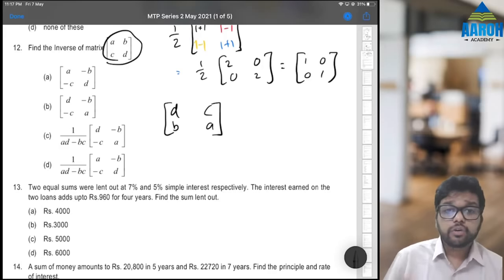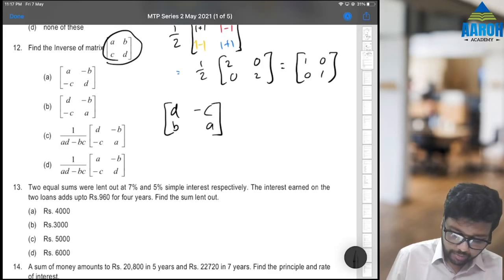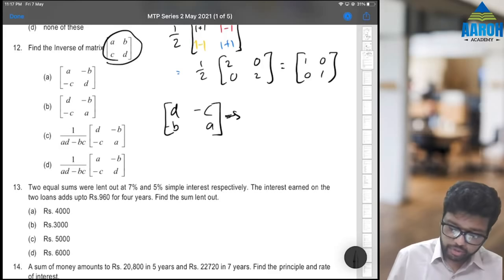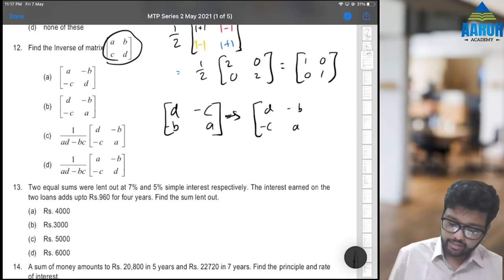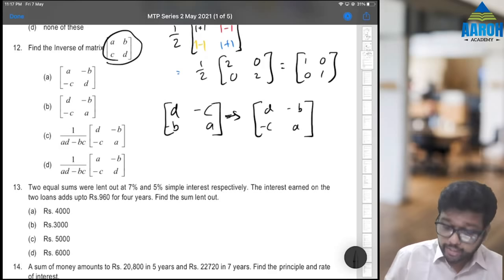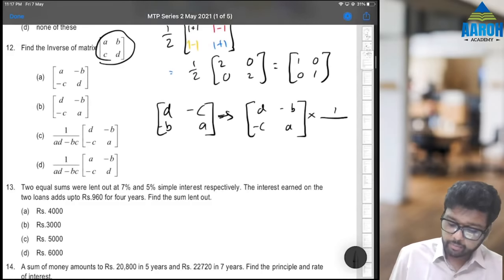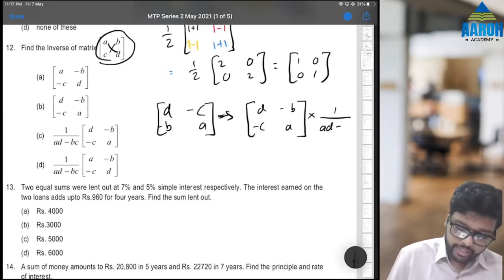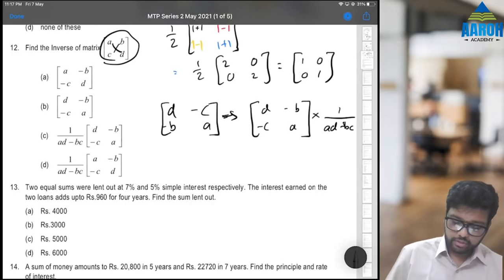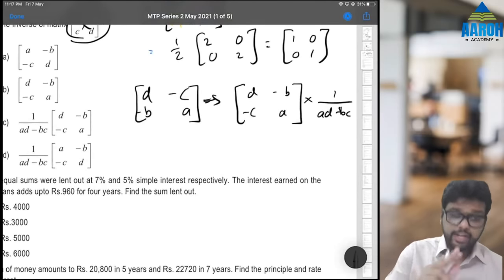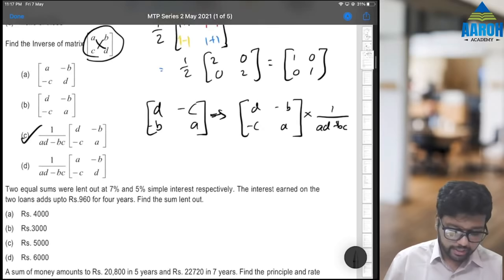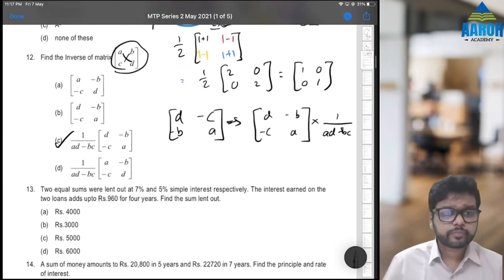Then we find cofactor. Cofactor means we'll have to make this negative. Then we have to get adjoint. Adjoint means transpose of this, so it will become D minus B and minus C and A. And we have to do adjoint into 1 by determinant. What is determinant? A into D minus B into C. So let's check which option gives this. D minus B minus C A and into 1 by determinant. Option C will be the correct answer for 12th one.